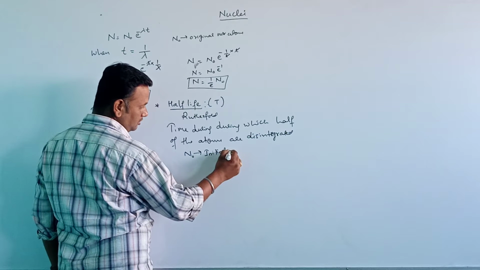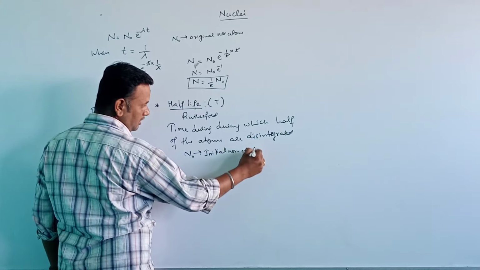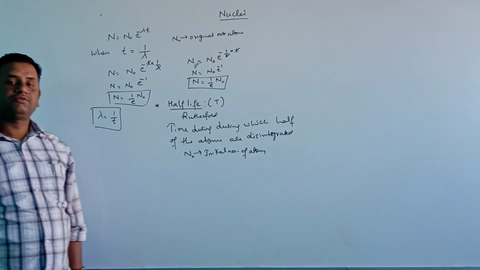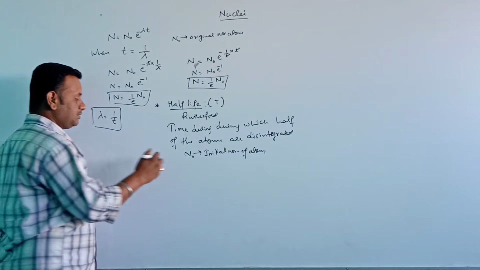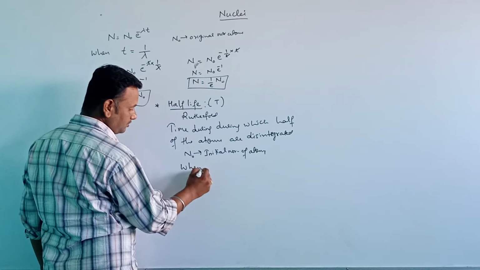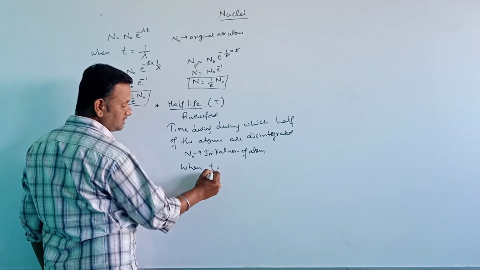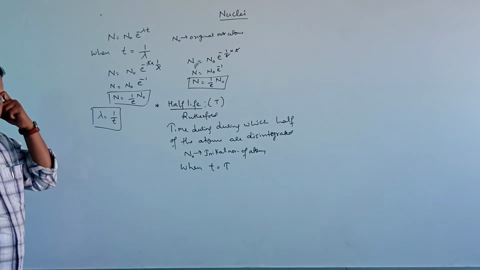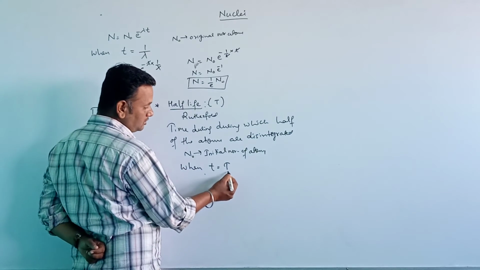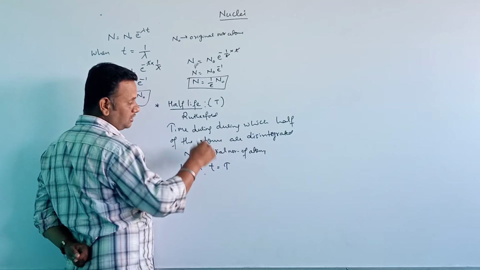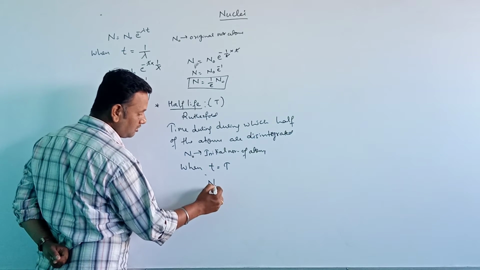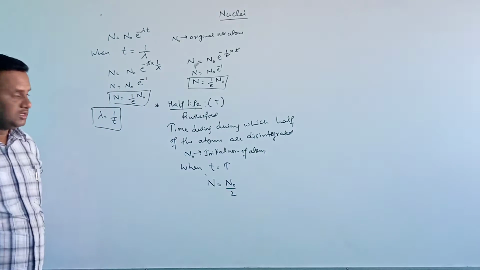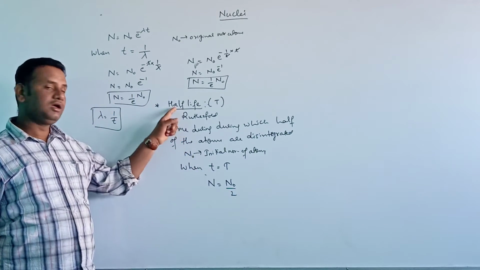When the time t is equal to the half-life period, then the number of atoms remaining is N equals N0 divided by 2. This is called the half-life.